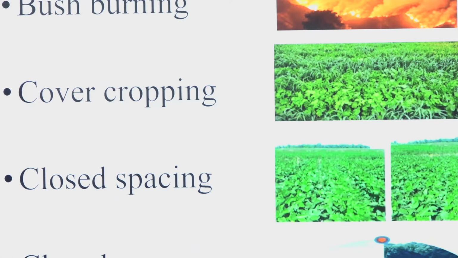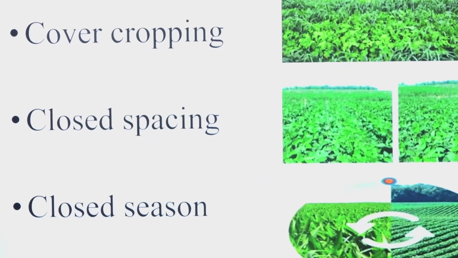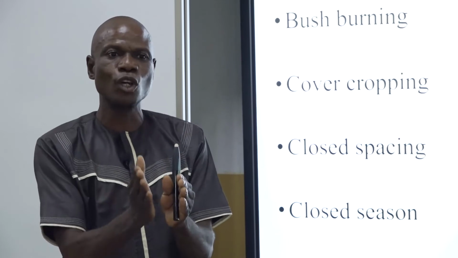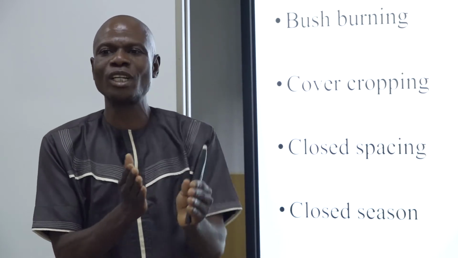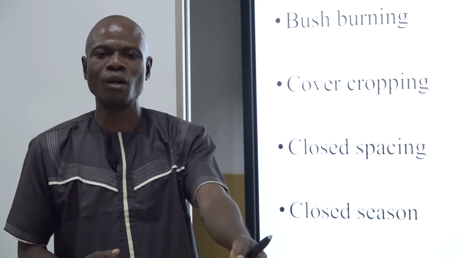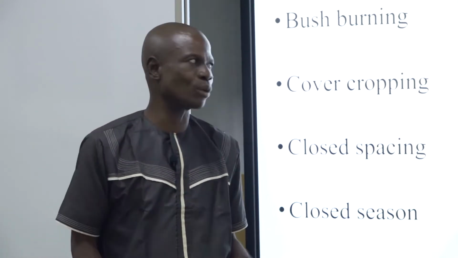And then the last one there is close season farming. Immediately as the rainy season is setting in, you plant another crop. That's how you'll be planting it. That is close season farming. You make sure that you time it so that you do not allow the grasses to begin to germinate before you want to plant there. It affects the crops.